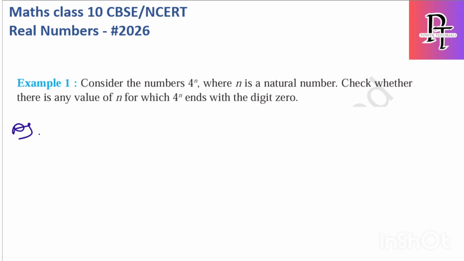Consider the number 4 power n, where n is a natural number. Check whether there is any value of n for which 4 power n ends with the digit 0. So first of all, to get a digit 0, suppose we have 50, this is ending with 0, or 60, this is ending with 0. So any number ending with 0, you can simply say it is divisible by 10. Okay, so what are the prime factors of 10? I will write it here. The prime factors of 10 are 2 into 5.